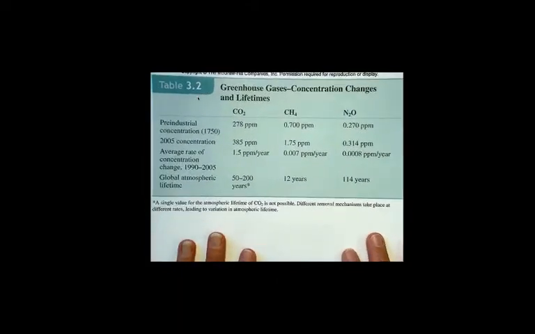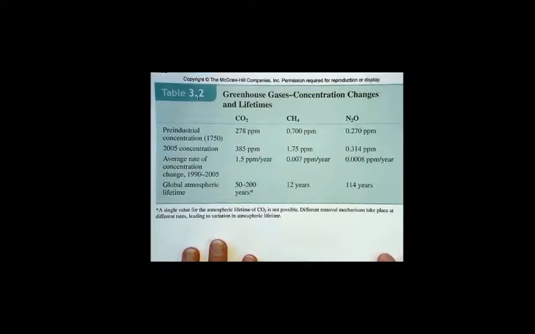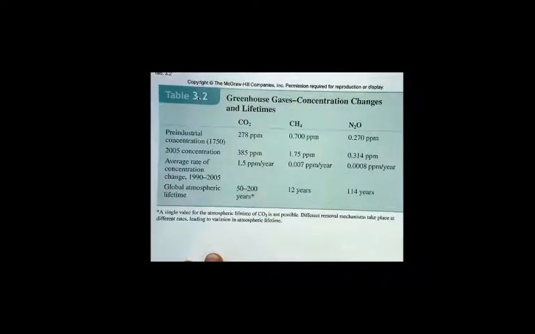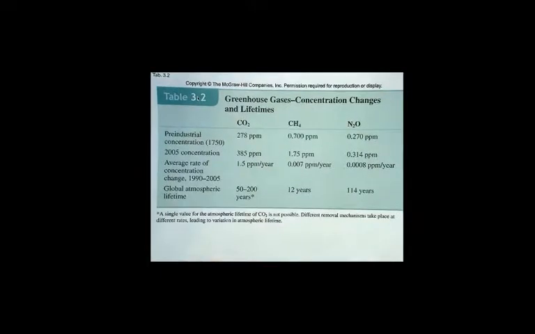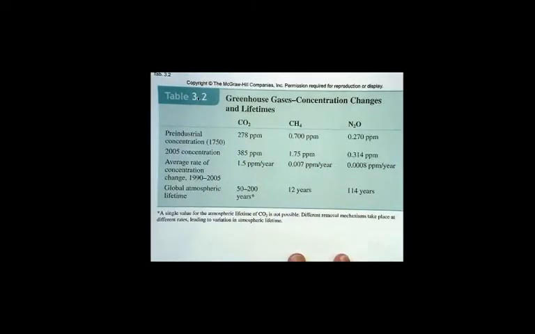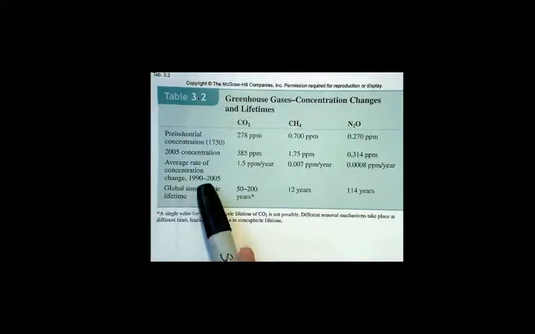Here's a table from your book comparing the concentration changes and lifetimes of greenhouse gases over time. You see the three columns at the top: carbon dioxide, methane, and nitrous oxide. We have concentrations during pre-industrial times, compared to the 2005 concentration, then the average rate of concentration change from 1990 to 2005, and the global atmospheric lifetime. This means how long the molecule will last in the atmosphere.